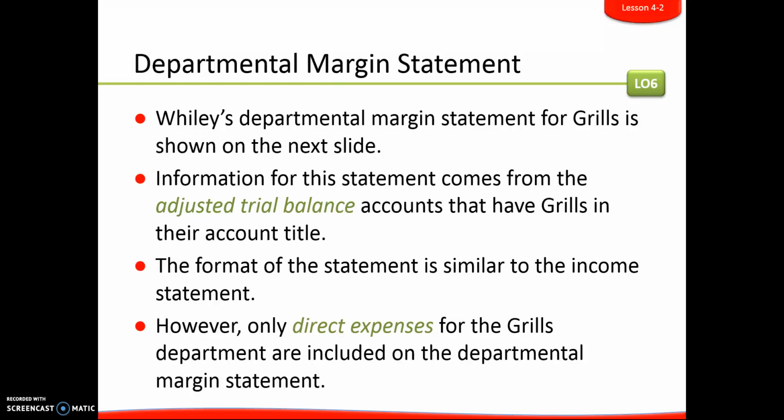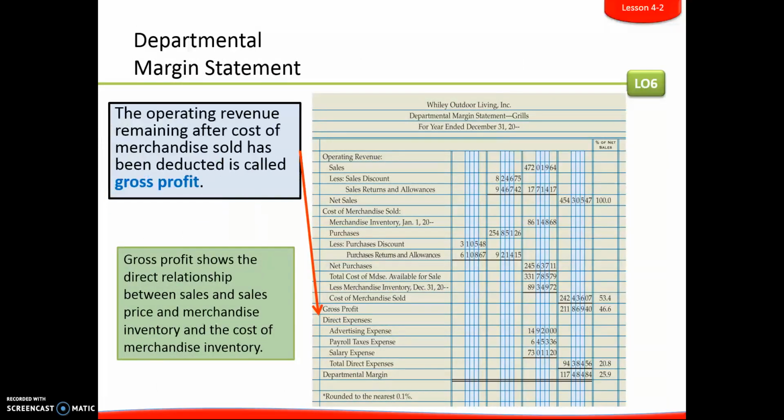the account title. You're going to notice that the format is very similar to the income statement, so that should be helpful for you. However, the thing to note is that it's only direct expenses that go on the departmental margin statement. We do not care about indirect expenses. We only care about the ones related specifically to that department. So again, if it has grills in the title, that would be one that we would include. So if we look over here, here's an example of one.